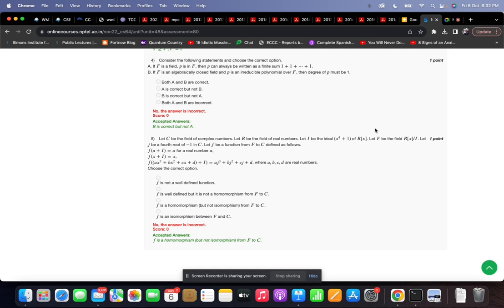In order to show homomorphism, we need two properties. So for all p(x) plus I, q(x) plus I, where p and q are degree 3 polynomials each, what is f of p(x) plus I plus q(x) plus I?